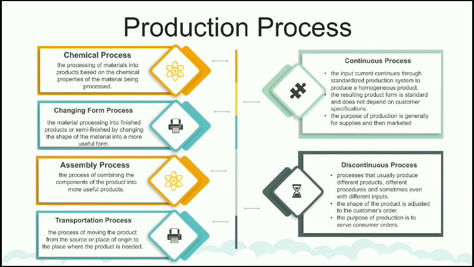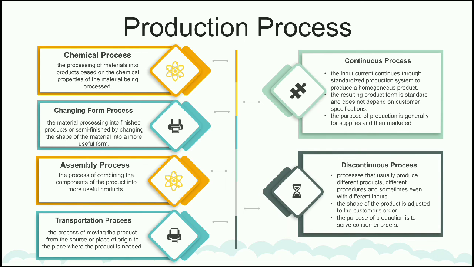Now it's about the production process. There are 4 types of production process. The first is chemical process. The processing of materials into products based on the chemical properties of the material being processed. And then second is the mechanical process, changing the material into finished product or semi-finished by changing the shape of the material into a more useful form.